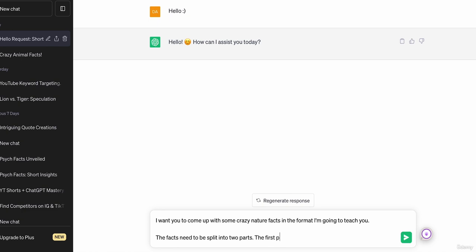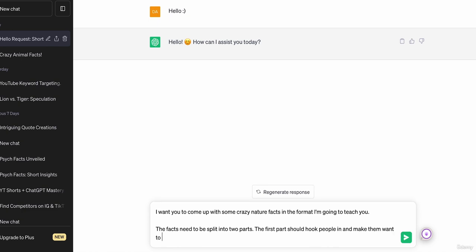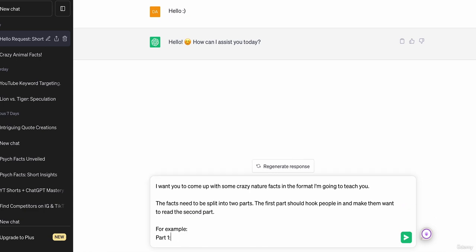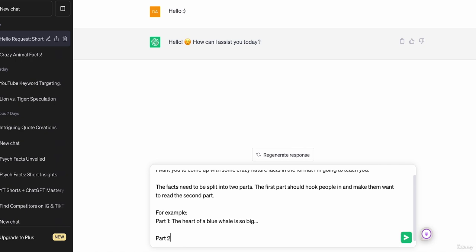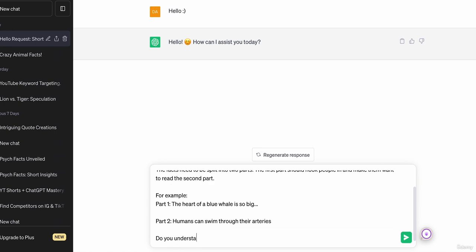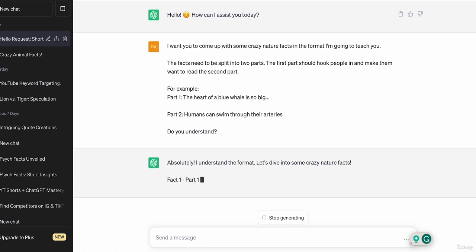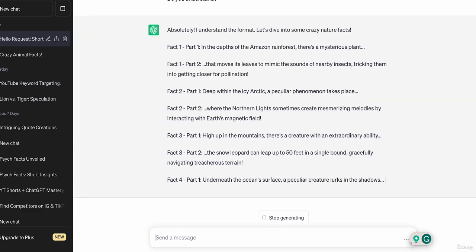The first part is obviously the intriguing part, and it should hook people in, and then the second part should finish off the fact, and that should read really well. So for example, part one, the heart of a blue whale is so big... Part two, humans can swim through their arteries. So guys, obviously it hooks people in, and then part two is just a reference to the actual facts. So let's see if it understands. Yep, part one.